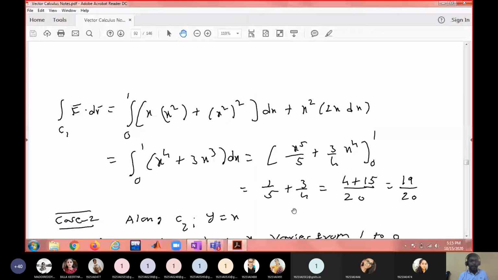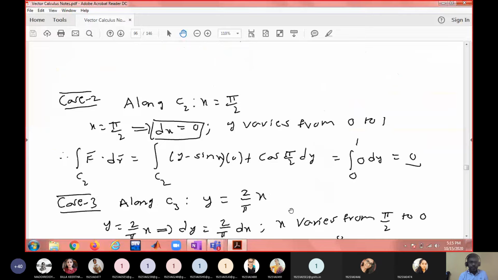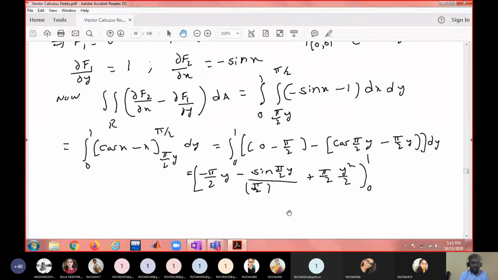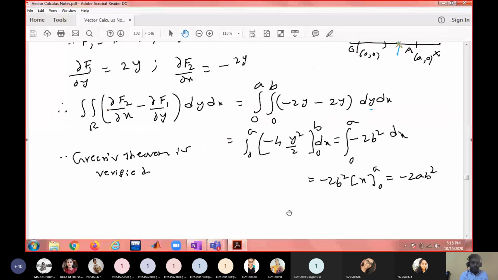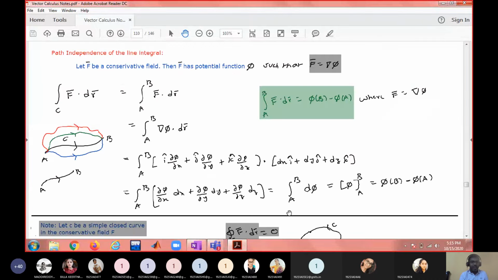There are some examples, I think verification of Green's theorem. In the path dependency, where is path independency? Okay. So whenever you have a conservative field, F bar has a potential function. That means F bar equal to del phi. Therefore, I can replace F bar with del phi.